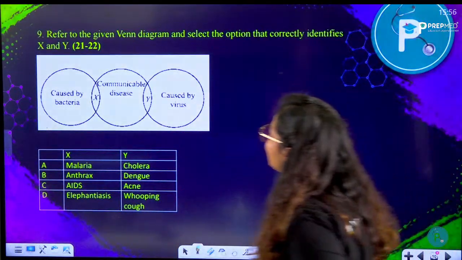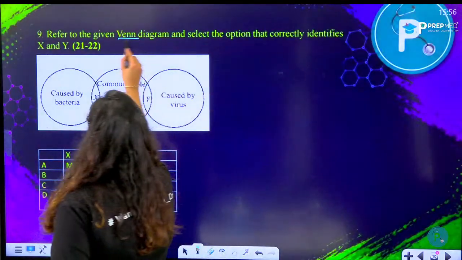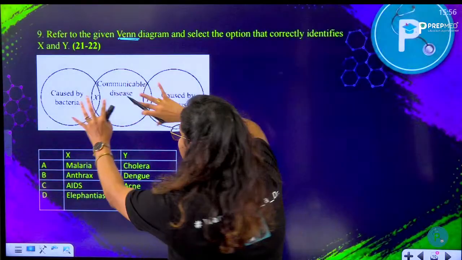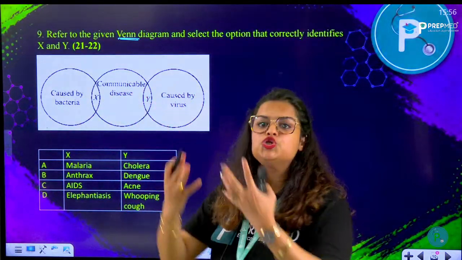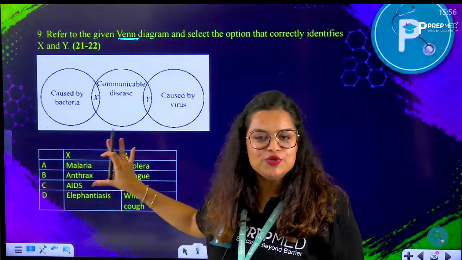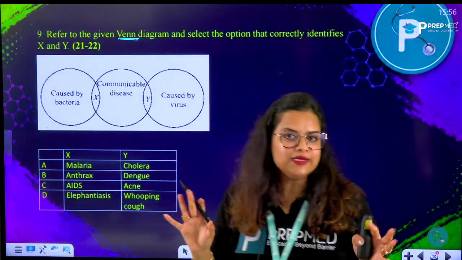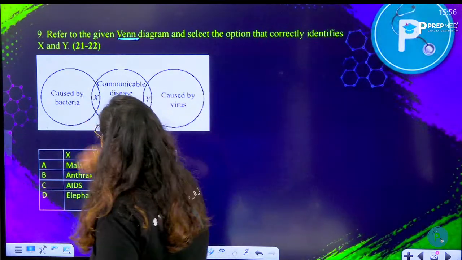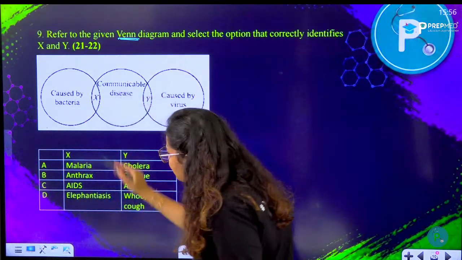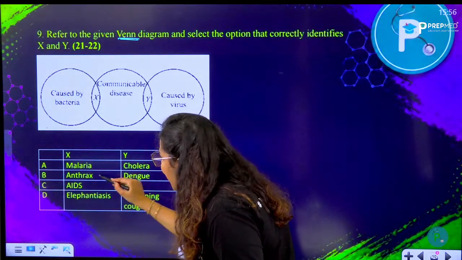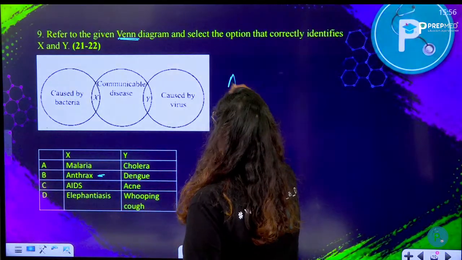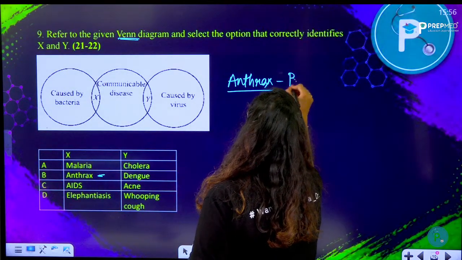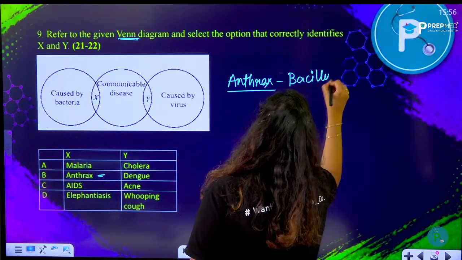Question number 9. Refer to the given Venn diagram. There is a Venn diagram that is given here. Venn diagram means when such overlapping shapes are used as a visual tool. So this is a visual tool for you where they are using these overlapping diagrams. Now they are asking find the correct one. So caused by bacteria and communicable disease. Among these, which is the bacterial? Anthrax is the bacterial, because anthrax is caused by Bacillus anthracis. It is caused by Bacillus anthracis.